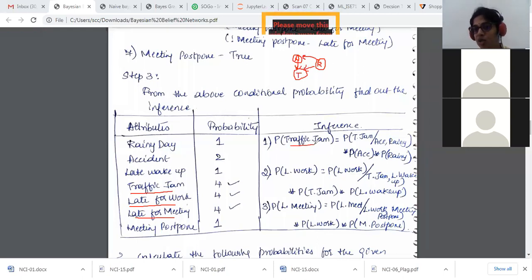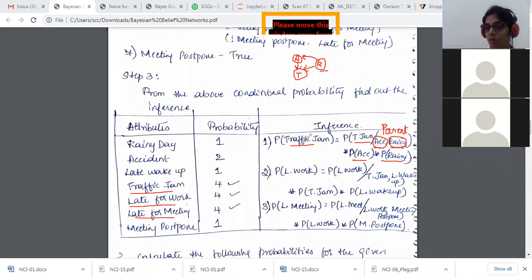The probability of traffic jam with respect to the parent node accident and the parent node rainy day, along with the probability of accident and the probability of rainy day. This is my inference. That is, it is dependent on the parent node. This is very, very important, on the accident and on the rainy, because they are the parents of traffic jam.